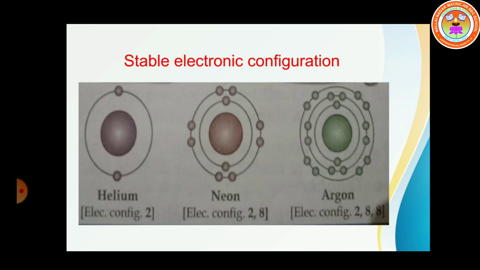For example, helium. Helium has atomic number 2. So in the first shell, a maximum of 2 electrons is present. So that is a completely filled shell. Because it has only one shell, that shell is also completely filled. And neon, argon. These are examples of noble gases.